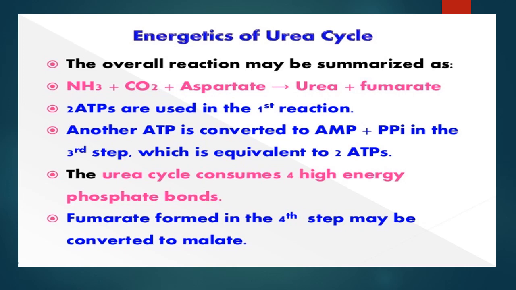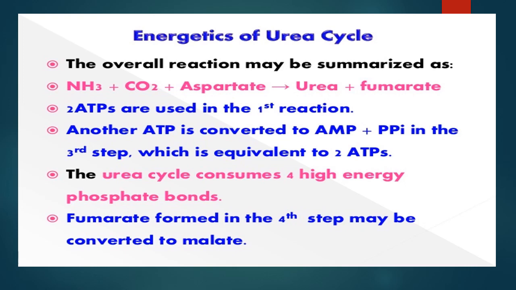Energetics of the urea cycle. The overall reaction may be summarized as NH3 plus carbon dioxide plus aspartate giving urea and fumarate. Two ATPs are used in the first reaction. Another ATP is converted to AMP and inorganic pyrophosphate in the third step, which is equivalent to 2 molecules of ATP. The urea cycle consumes 4 high energy phosphate bonds.